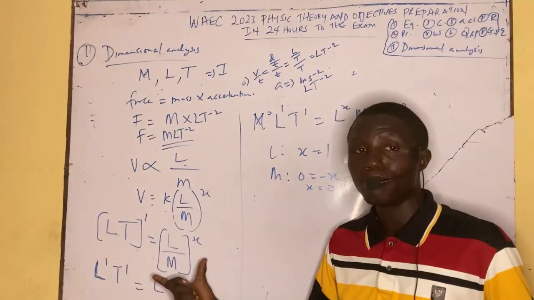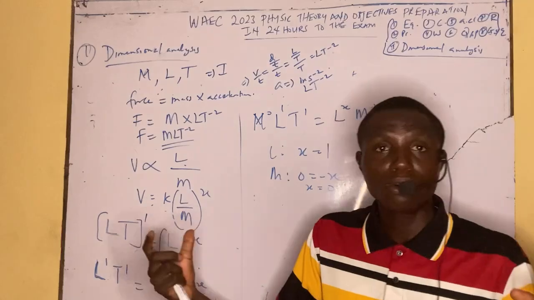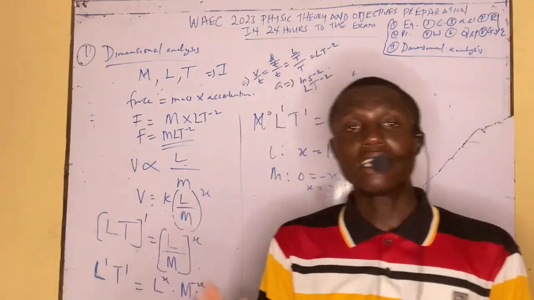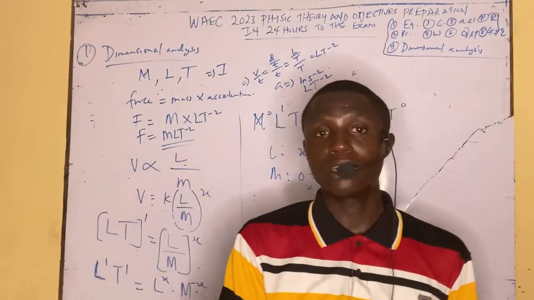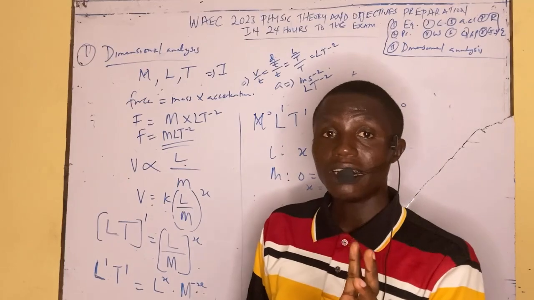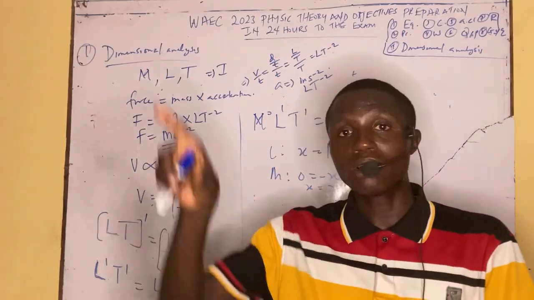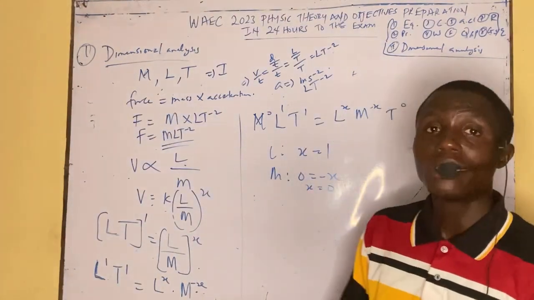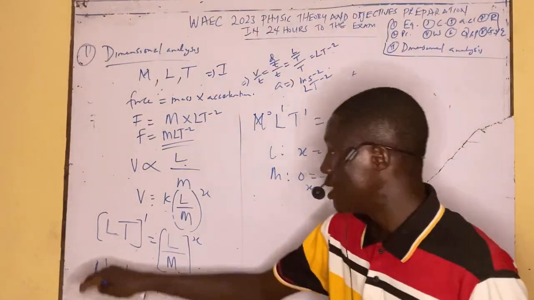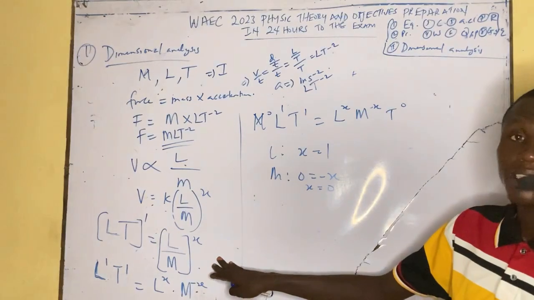It might not necessarily be like this. Just interpret the question in terms of the relation as given to you in the question. P is directly proportional to so, or inversely proportional to what? Directly proportional, you don't use 1 over. Why inversely, you have to use 1 over, as I have done here. So then you put x or y or z on them so as to relate the left hand side with the right hand side.